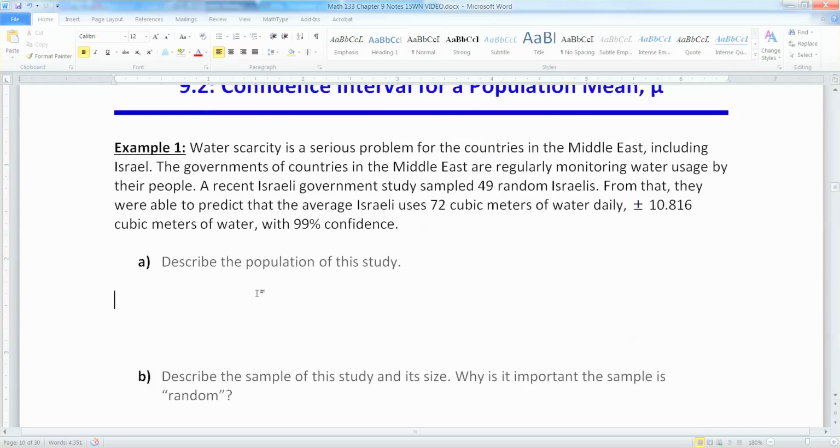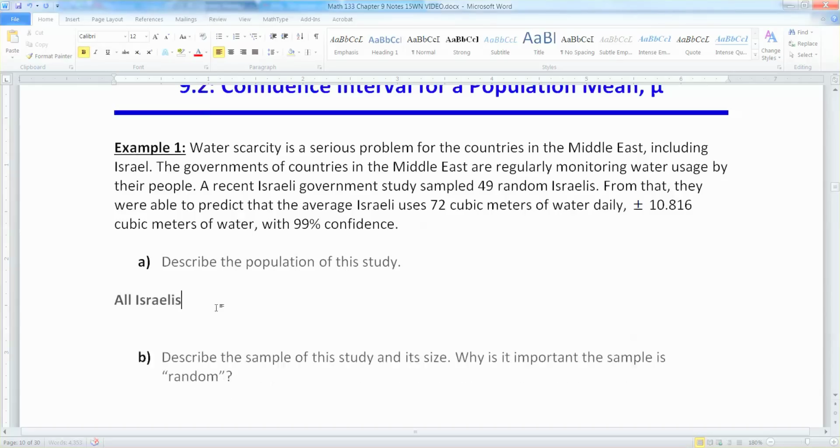So let's start with describing the population of this study. This is the Israeli government. They're polling random Israelis, right? And they want to predict how much water the average Israeli uses per day. So the population would be all Israelis, people that live in Israel. All right, that's simple enough.